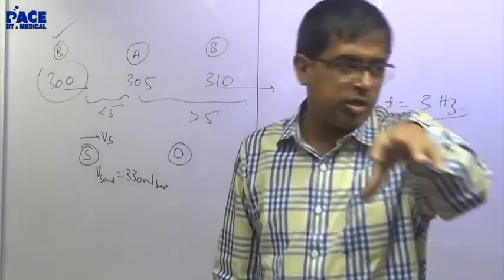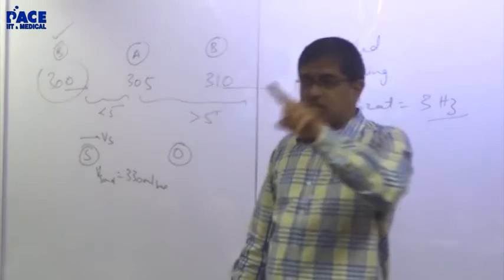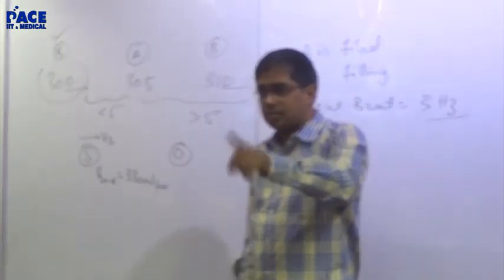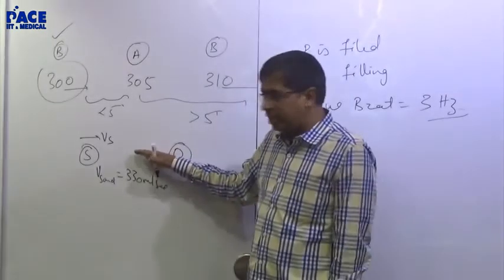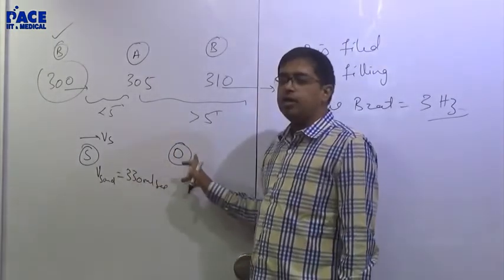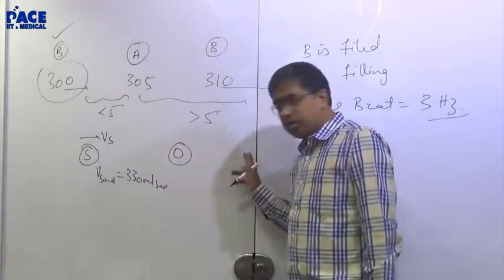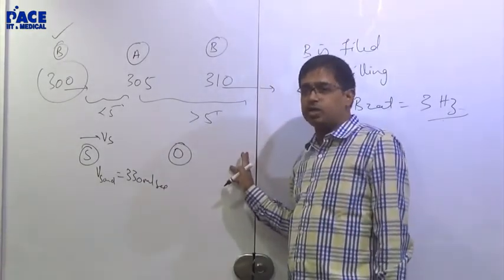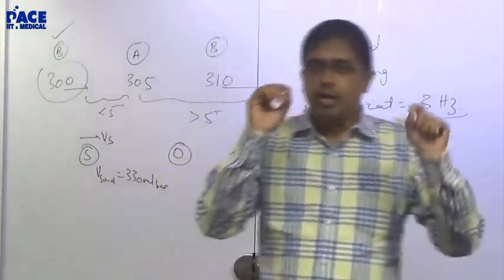It will be dependent only on the medium. But velocity of sound as measured by the observer will be dependent on his velocity. If the observer is travelling with 10 meters per second in this direction, he will report a velocity of 340 meters per second. If the observer is moving in this direction with 10 meters per second, he will report 320 meters per second.